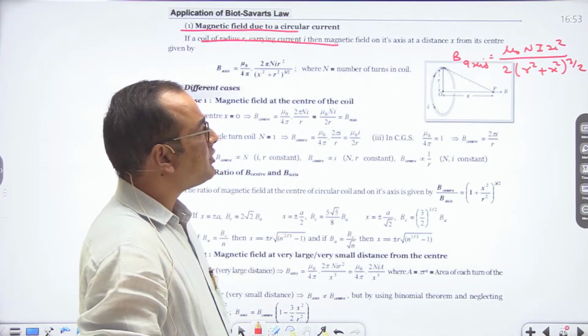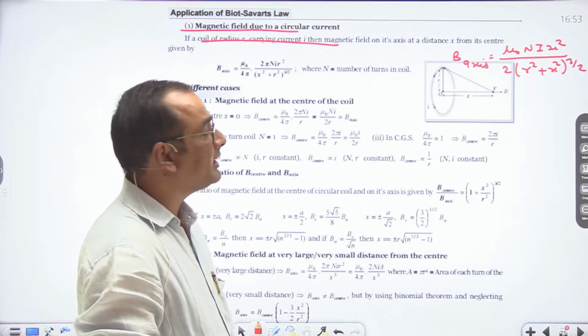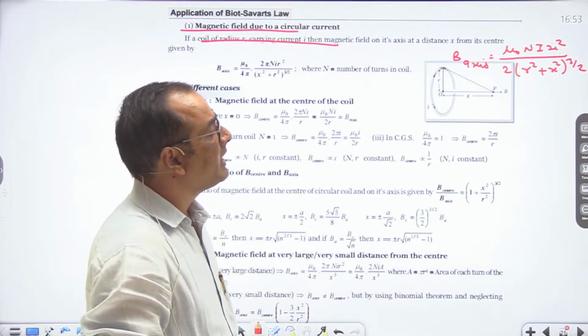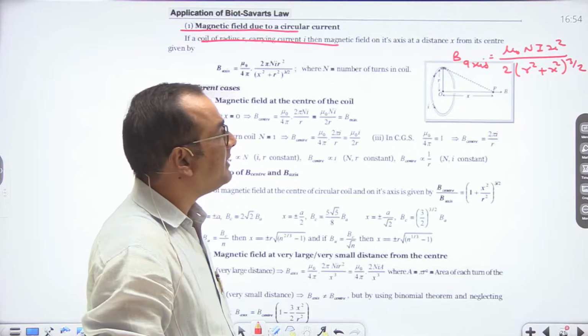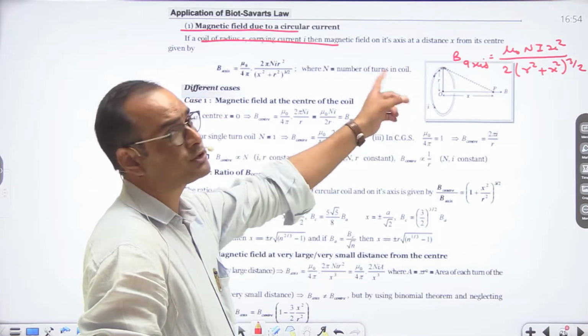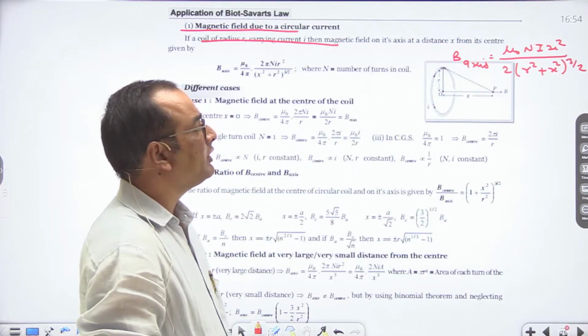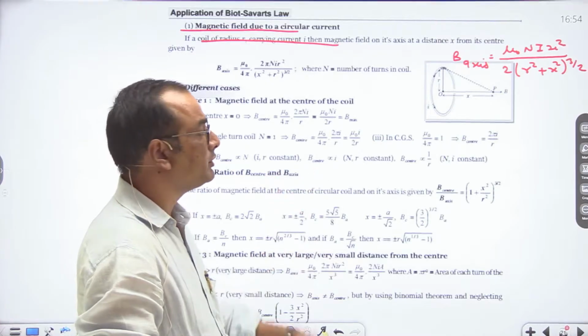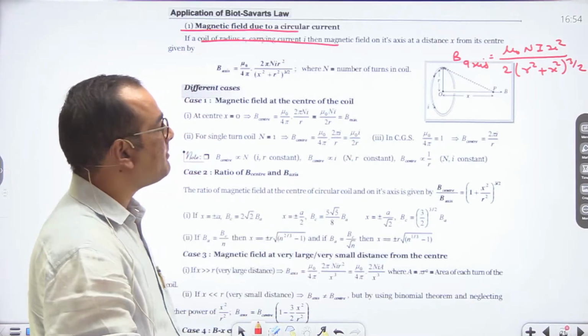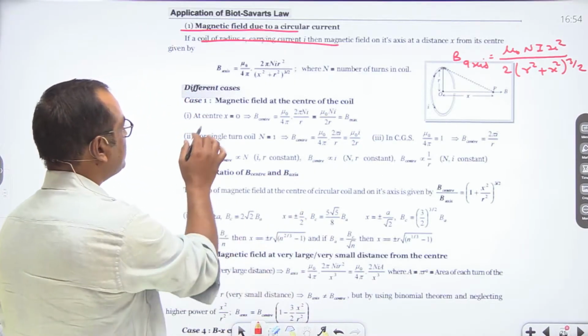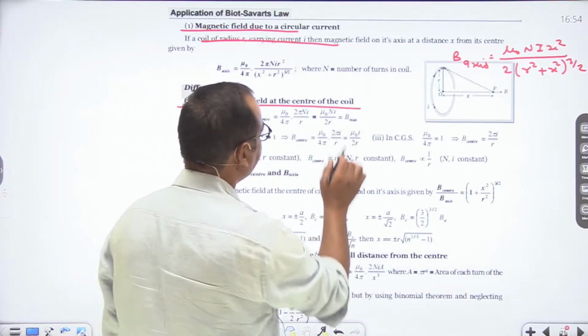Here x is the distance of that point where we are going to find the magnetic field from the center of the coil, r is the radius, N is the number of turns in the coil, and I is the amount of current flowing through it. So this is the general relation of magnetic field intensity. Now let us talk about different cases related to it.